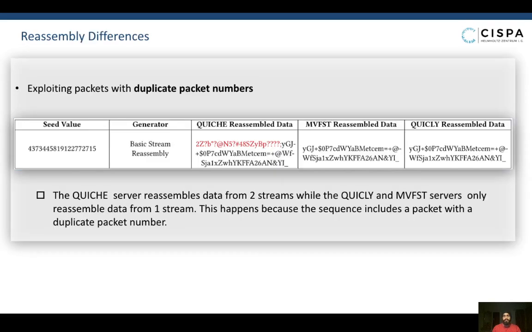The first way to elude DPI systems uncovered by DPIFuzz is based on the idea of inserting packets with duplicate packet numbers that are ignored by some implementations but not by others. We can see in the table that the keys server reassembles more data as compared to the movefast and the quickly server. The reason is that after receiving packets containing stream frames of one stream, servers receive a packet with a duplicate packet number. This packet has undergone a payload level mutation at the fuzzer side, because of which the frames in the payload are structurally invalid. While the keys server is configured to drop the packets with the duplicate packet number, the other 2 servers attempt to process the packet, which results in a frame format error and the connection is closed. Any data sent after this is not reassembled by the servers.